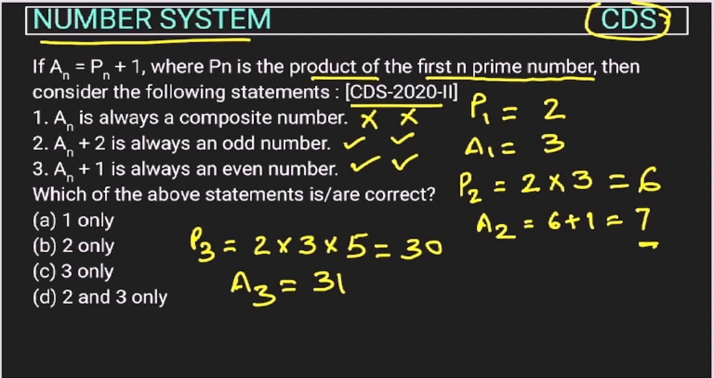Because we have to find the option which is correct in all situations. So this first option is failing in one situation, so we will not consider that, right? So now an plus 2. If we are doing plus 2, this will be 33. This is again an odd number. And an plus 1. An plus 1 means 31 plus 1, 32. This is again an even number. So it is getting satisfied. So second and third are correct in all cases. So the answer will be option D.